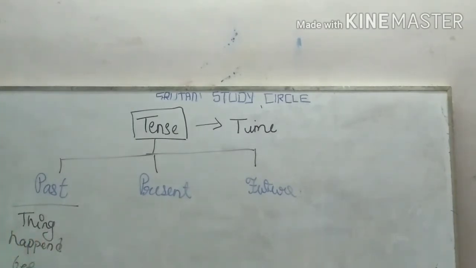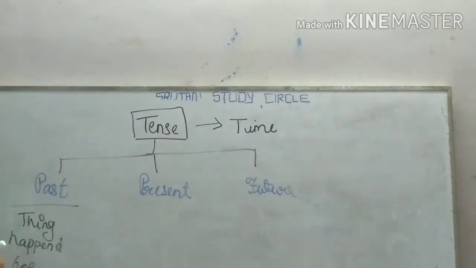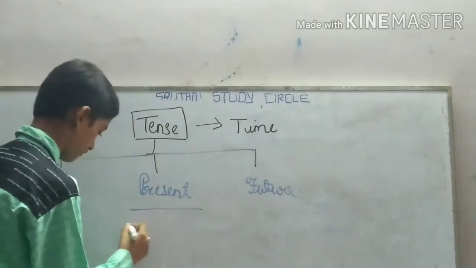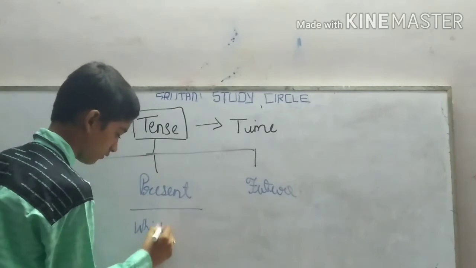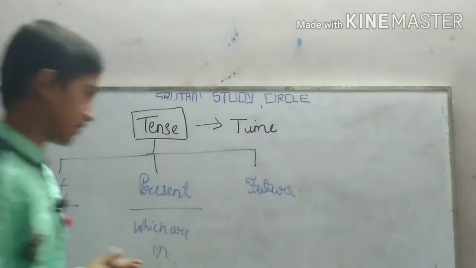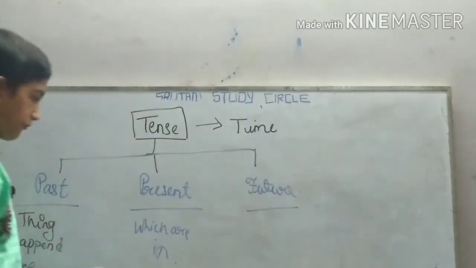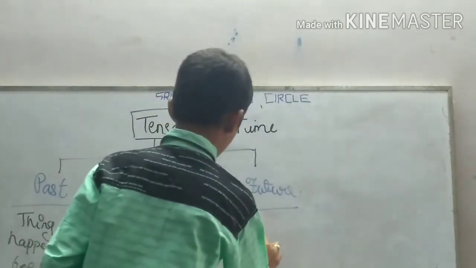Now present. It shows the time which we are in. And in the future tense, it shows the time comes after. Times which come after.